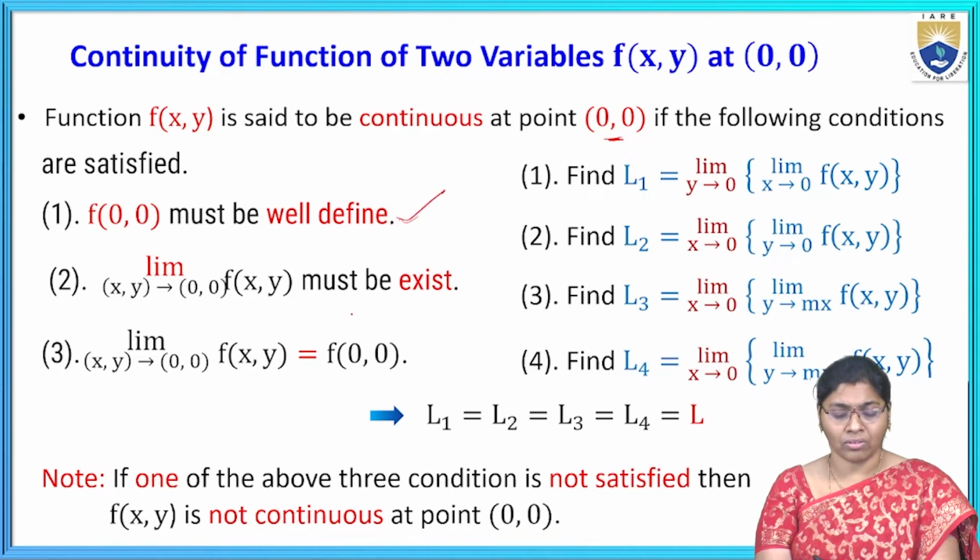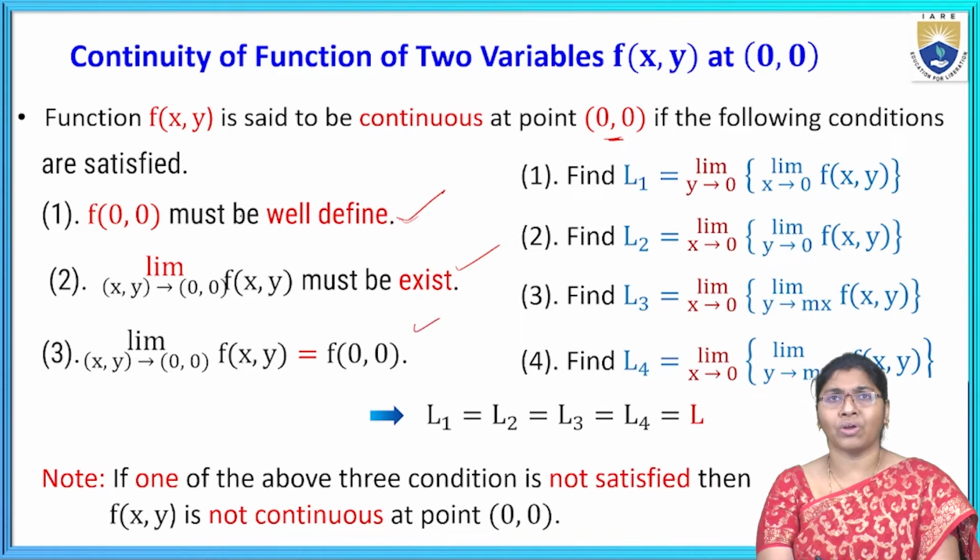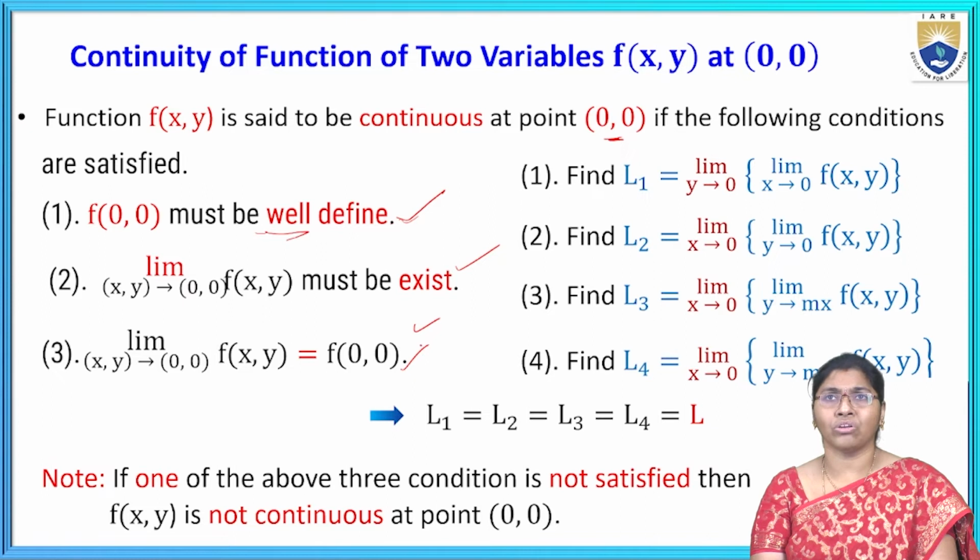Then next one is limit as x comma y tends to 0 comma 0, that is nothing but x tends to 0 and y tends to 0, of f of x comma y must exist. And the third condition is the limit as x comma y tends to 0 comma 0 of f of x comma y equal to f of 0 comma 0. Why? Because it is well defined. That's why this condition is also satisfied. Then it is a continuous function.